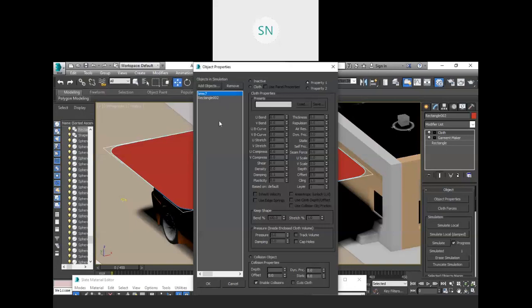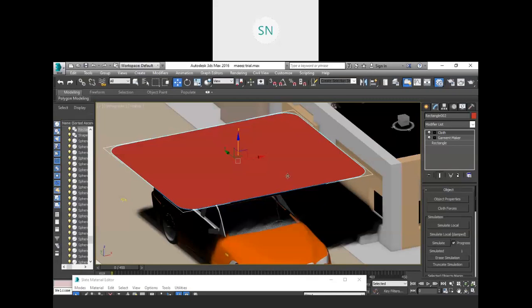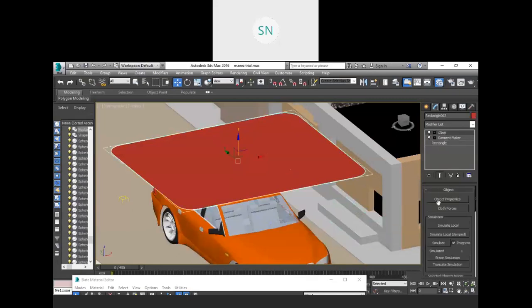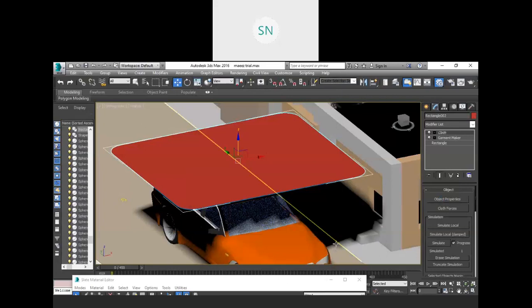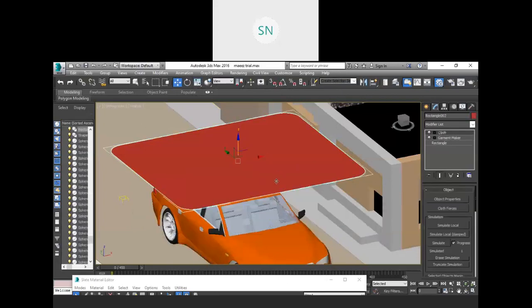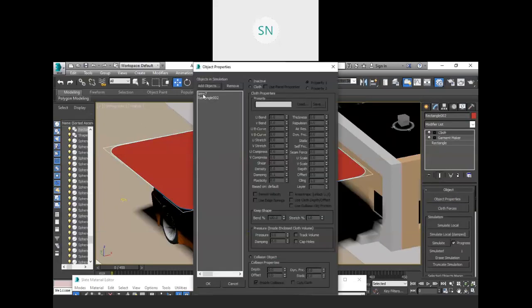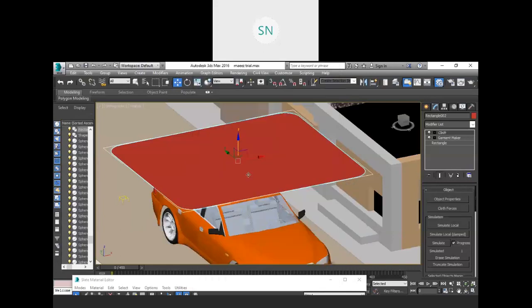This is my collision object and this rectangle is a cloth. Hit OK. Deselect everything. Select it again and make sure you have the same selection. This becomes inactive again. Okay, deselect again, select it, go to the object property and now it is collision and this is cloth.